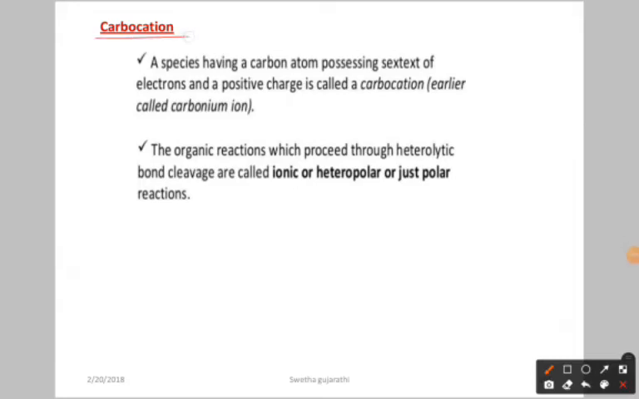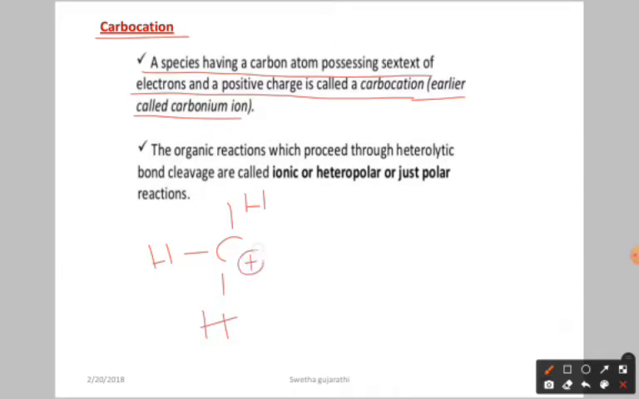Here, carbocation, that is called what? A carbocation is a species having a carbon atom possessing a sextet of electrons and a positive charge. Earlier it was called a carbonium ion, as I just told. Here this carbon is going to get a positive charge, isn't it? Around it, how many electrons are there? 6 electrons. So now this is called a carbocation. It is an intermediate. A species having a carbon atom possessing 6 electrons and a positive charge is called a carbocation. Earlier it used to be called a carbonium ion.